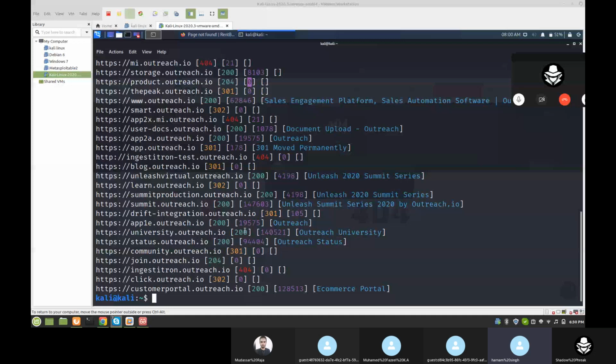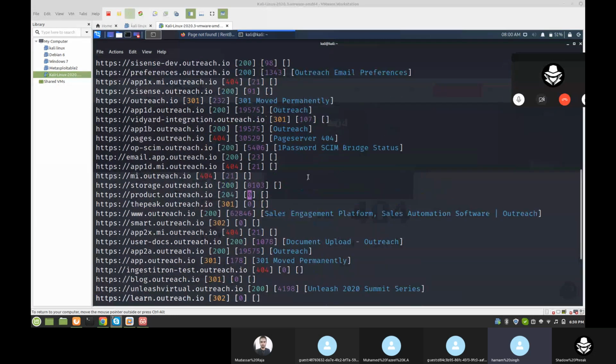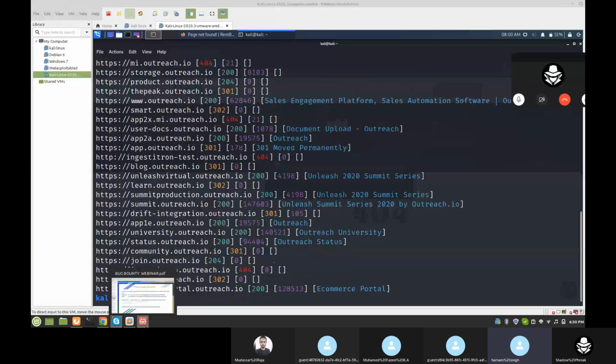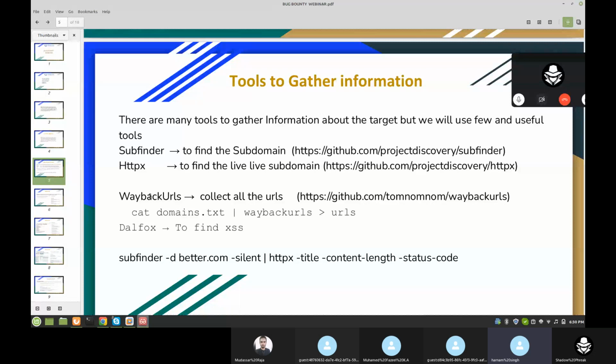There are a lot of things, but in my methodology, you find the subdomains with content length and status code. Now you can go with the simple domain, and after that you can work with Burp Suite or others. So one more tool here, Wayback URL. Here we will use Wayback URL. What it does is collect all the URLs, and after that it makes our work easy.